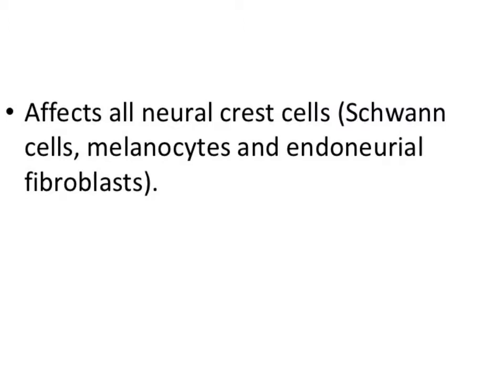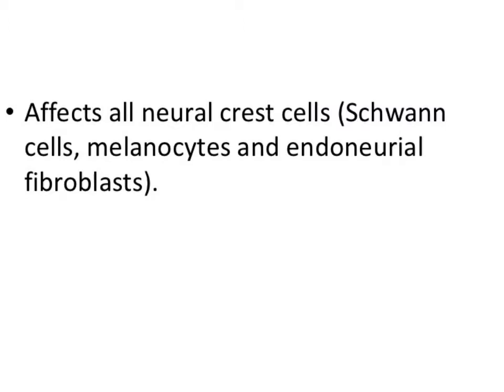Basically, they have a role in the formation of our nerves, the formation of our nervous system, and these neural crest cells will be affected. As the primitive nerve cells, the neural crest cells, are involved, it includes the Schwann cells. You know, the Schwann cells form the myelin, and they remain along the axons of a neuron.